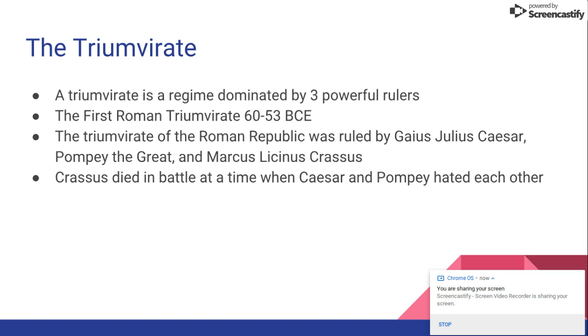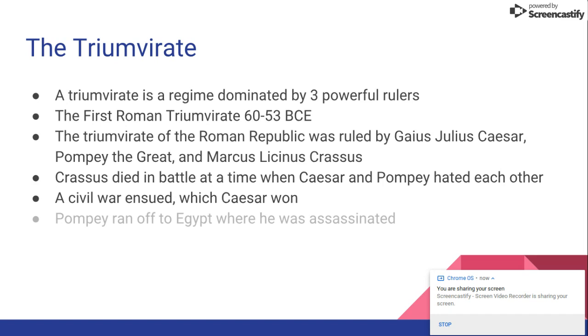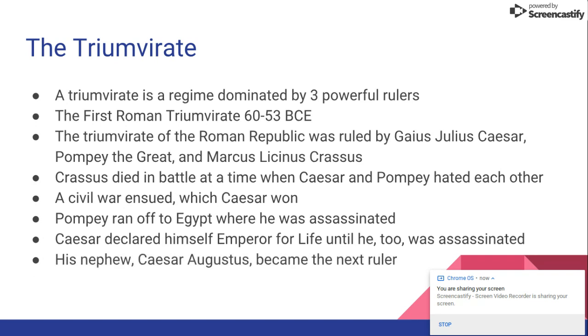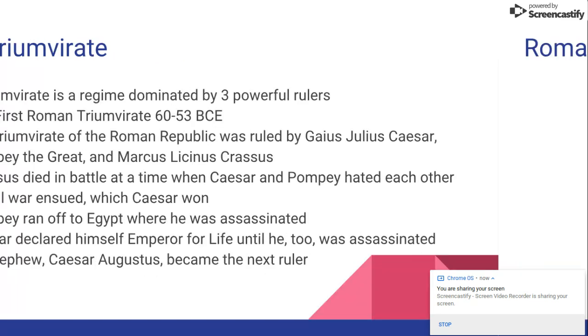The ironic thing, and you'll find this out later too, is that Pompey was actually married to Caesar's daughter Julia. A civil war ensued, which Caesar won, and he overthrew Pompey. Pompey ran off to Egypt, where he was eventually assassinated, and from there Caesar was able to declare himself emperor for life until he too was assassinated because he abused his power. His nephew, Caesar Augustus, became the next ruler.